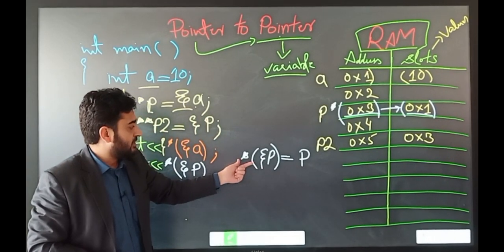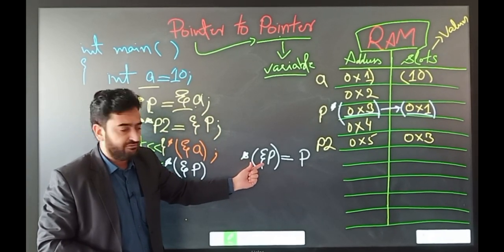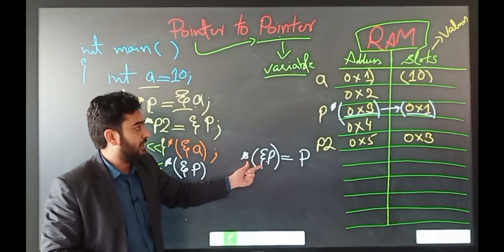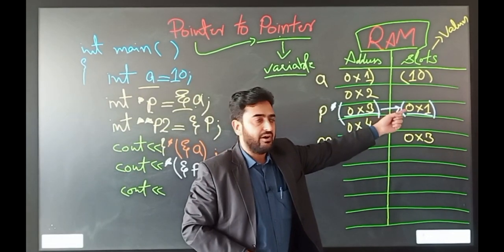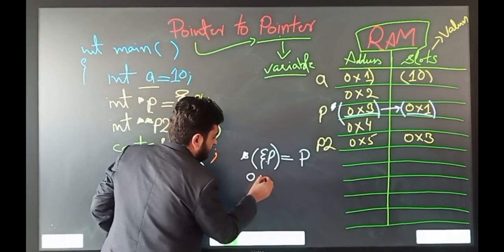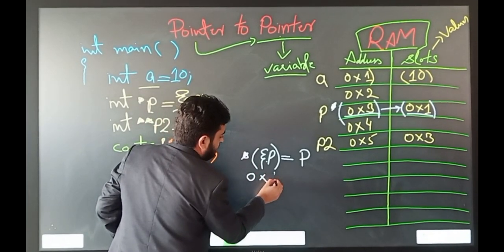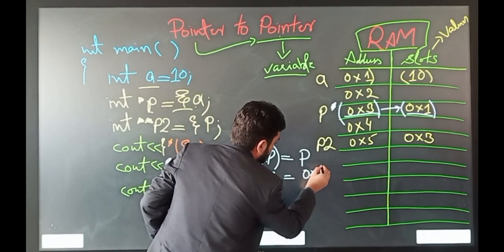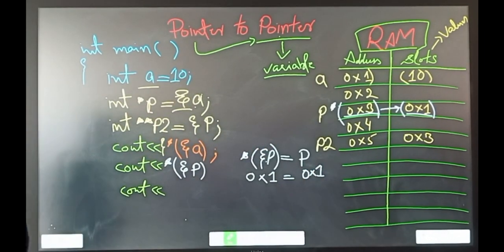And if you use the dereference operator along with the reference operator in the prefix of variable P, this will also print the value inside the pointer, which is 0 cross 1. So this will print 0 cross 1, and P is also printing 0 cross 1.